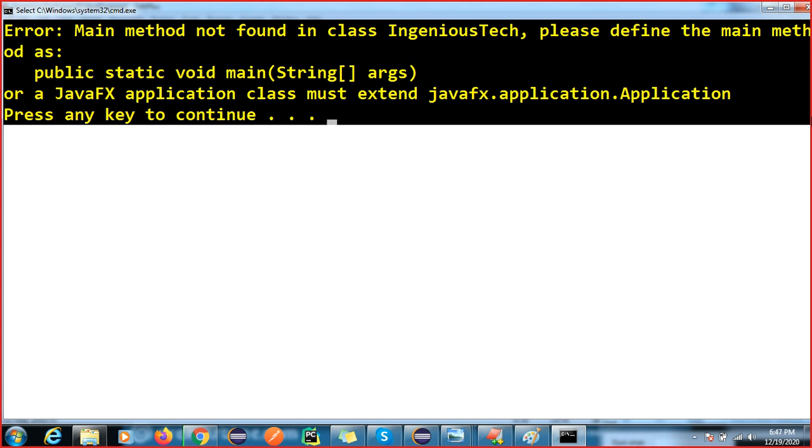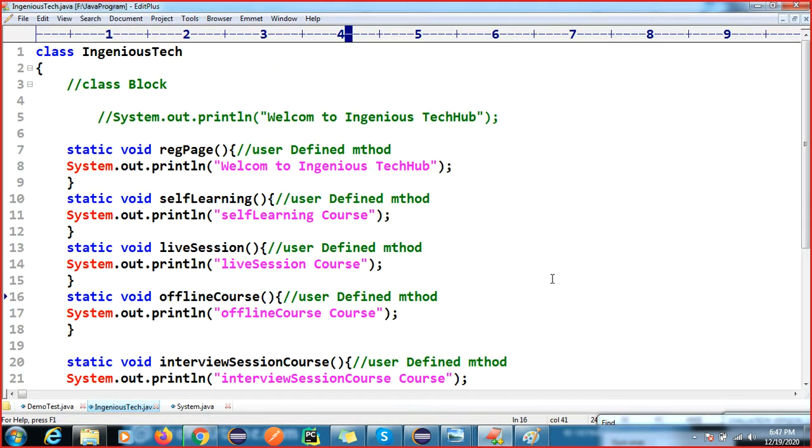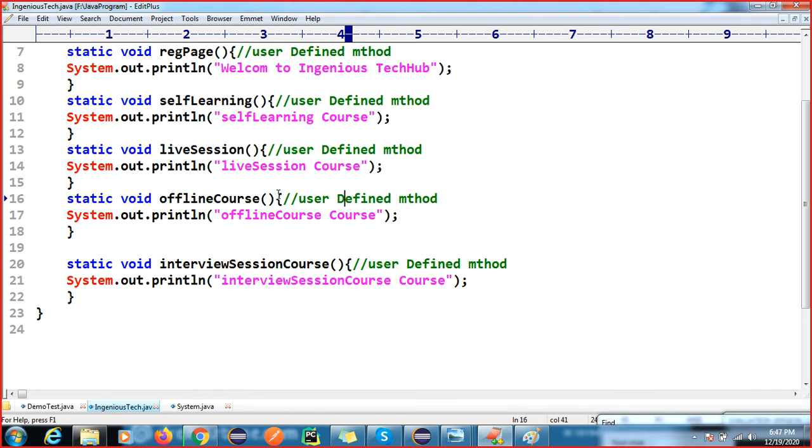The question is why we should require the main method. If you are developing a big application in Java and your main method is not there, you are not able to execute your code.